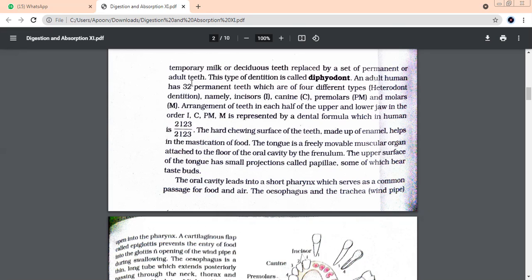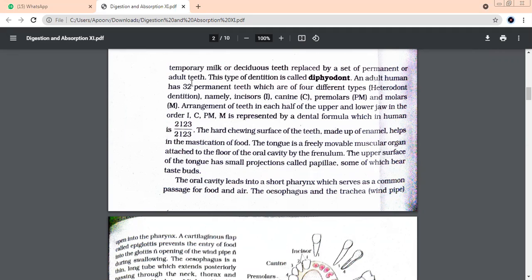Now, what is the formula? Just speak out the formula. It is 2123 upon 2123. Tell me what is the formula for human teeth? 2123 upon 2123. What does this mean? Who will tell you? What do you understand by this? Any ideas?